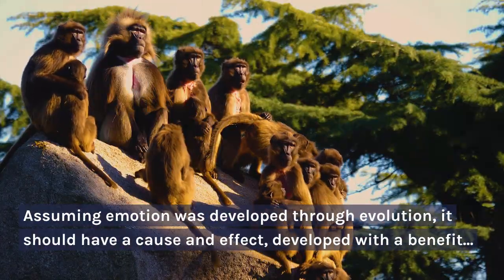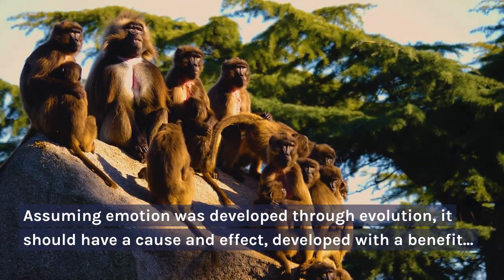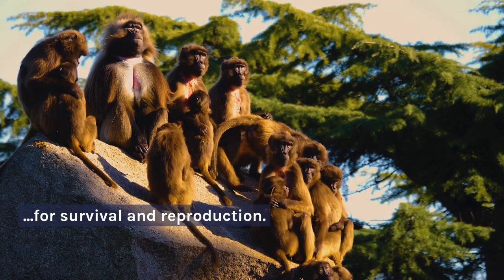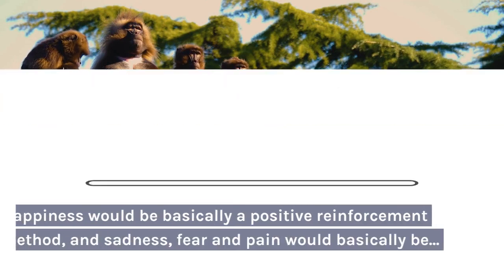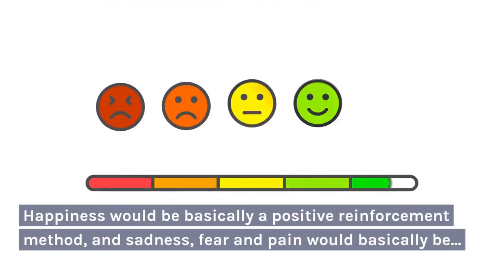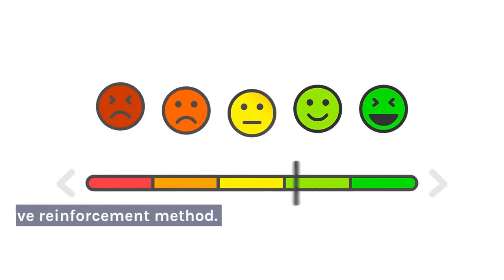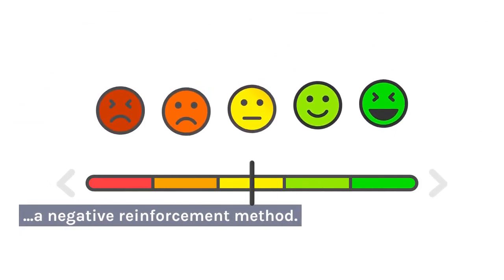Assuming emotion was developed through evolution, it should have a cause and effect, developed with a benefit for survival and reproduction. Happiness would be basically a positive reinforcement method, and sadness, fear and pain would basically be a negative reinforcement method.